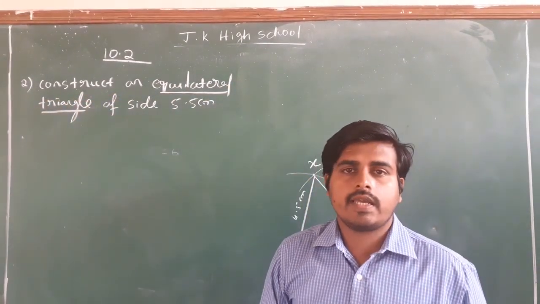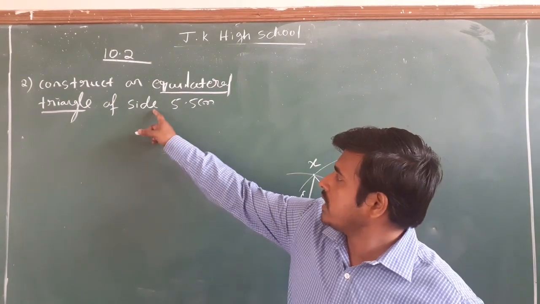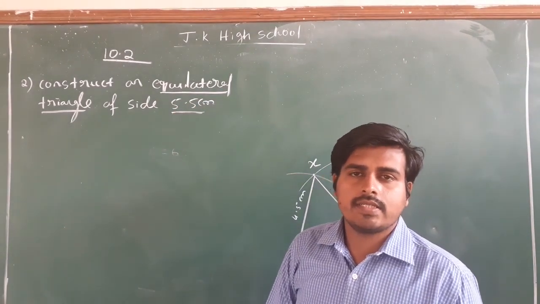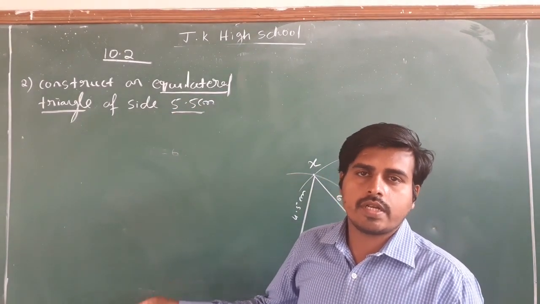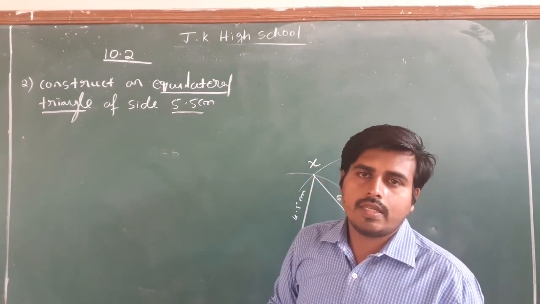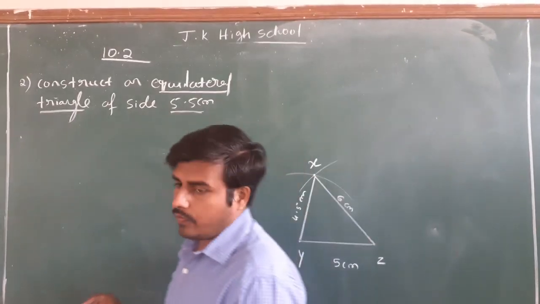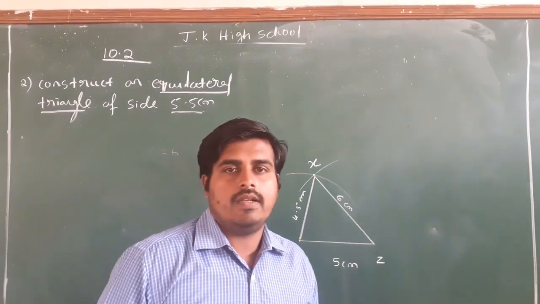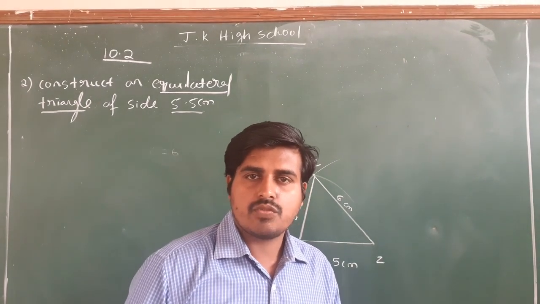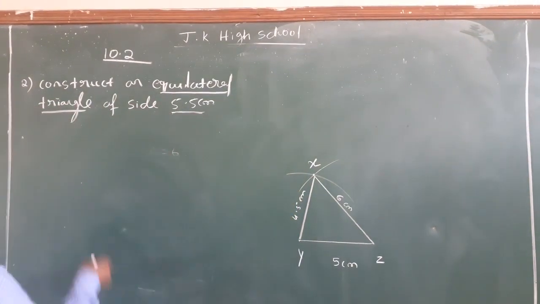In an equilateral triangle, all sides are equal and one side measurement is how much? 5.5 centimeter. It shows that all three sides measure 5.5. Then no need to say the individual measurements separately. And there is no name for the triangle. We can choose any name: triangle ABC, triangle XYZ, triangle PQR. I will choose triangle PQR.